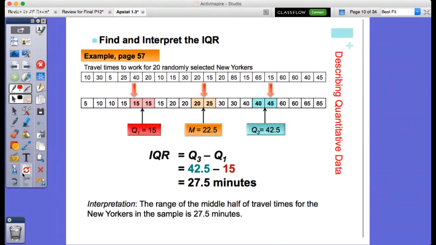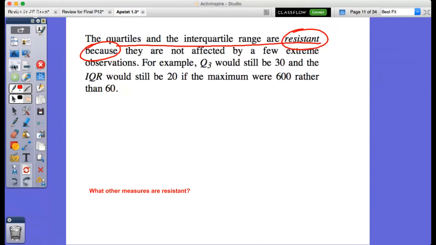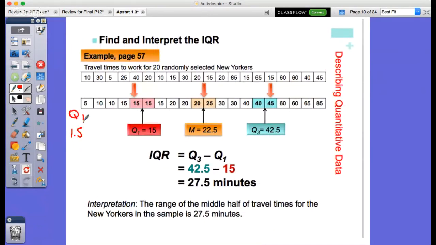To find the outlier, I would do Q1 minus 1.5 times IQR. And then over here, the outlier range would be Q3 plus 1.5 times IQR. Now, we've already found IQR, so this makes it easy.